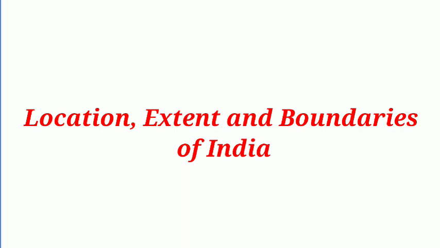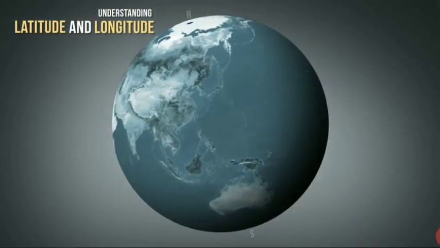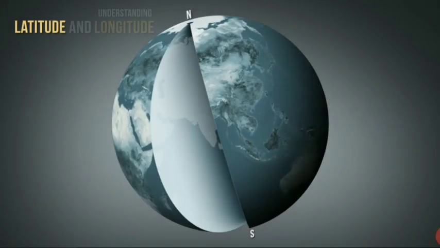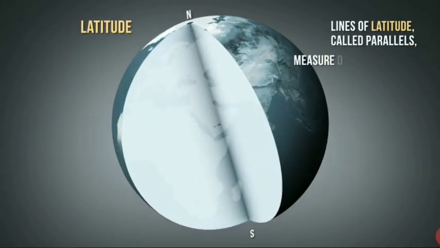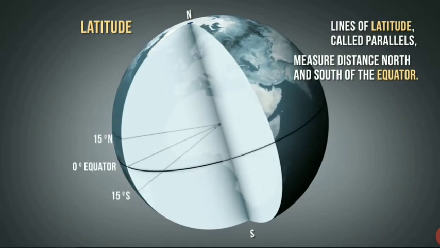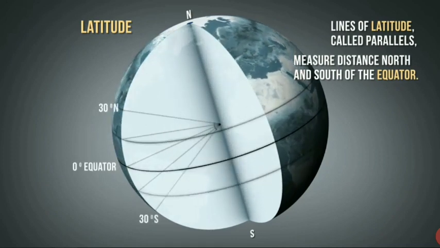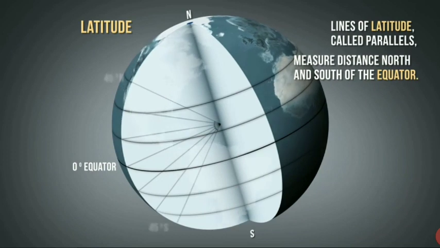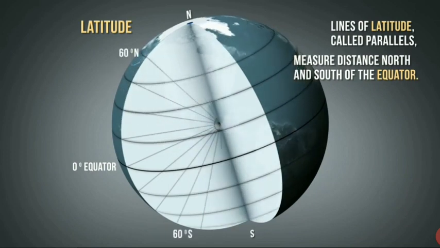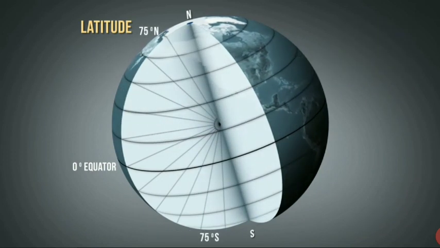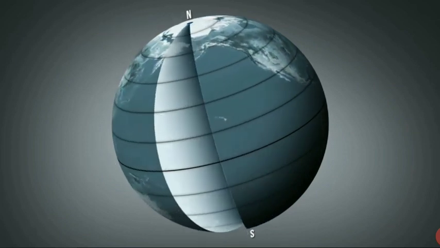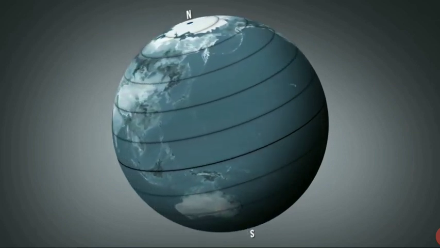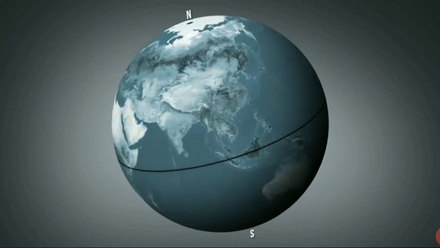Location, extent and boundaries of India. Students, tell me how we locate the exact position of India on the globe. Let's recall what we have learned in previous classes. Latitudes. Latitudes are imaginary circles parallel to the equator. It is an angle which ranges from 0 degree at the equator to 90 degree north or south at the poles. There are 180 latitudes in total.